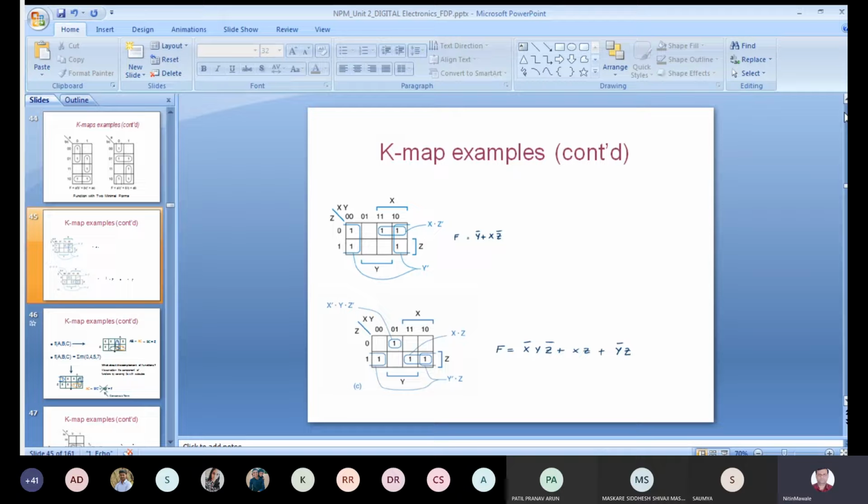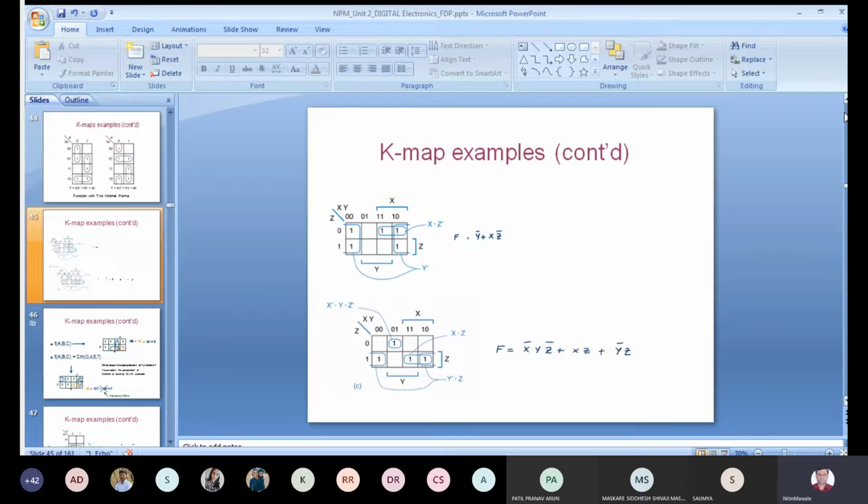Then suppose you are going for a grouping of 2 cells. In that case there will be a reduction of a single variable. If you are solving a 2 variable K-map, you will get the answer as a single variable. If you are solving 3 variable, the answer is 2 variable, and for a 4 variable K-map, the answer is 3 variable. If you are going for a quad, a quad is not possible in a 2 variable K-map, because if all cells are present or absent, you will have the answer equal to 1 or 0 directly.